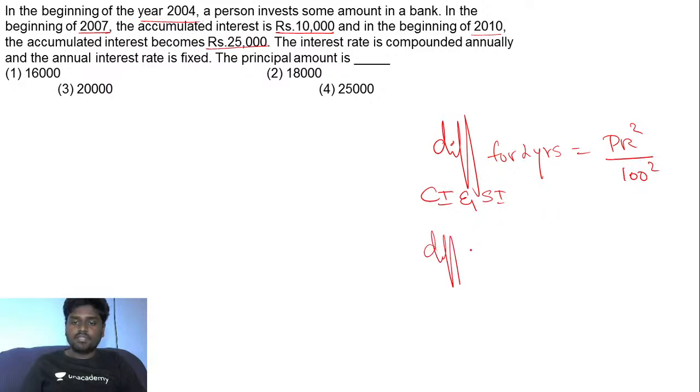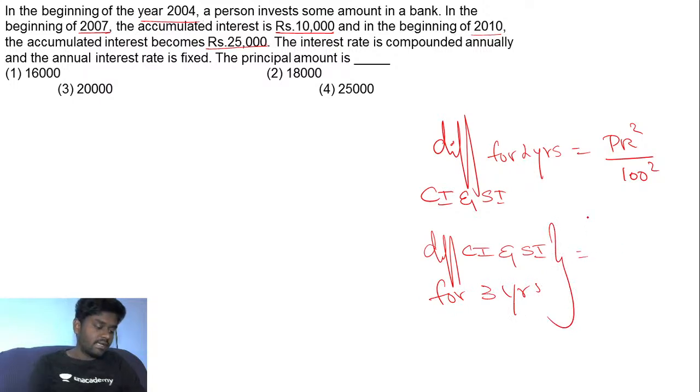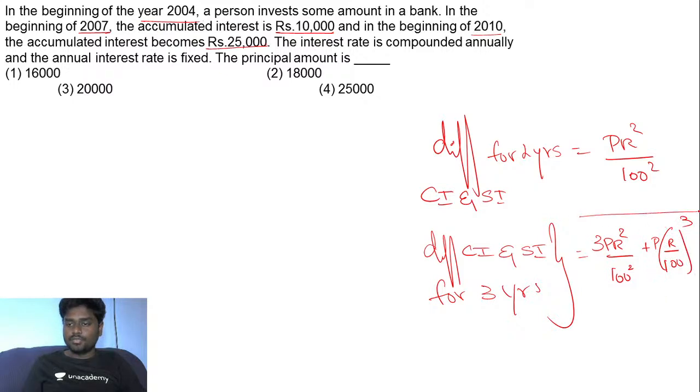So the difference between the compound interest and simple interest for 3 years, the formula here is 3 into P R square by 100 square plus P into R by 100 the whole cube. This is the formula that you need to use for the difference between the compound interest and simple interest for 3 years.